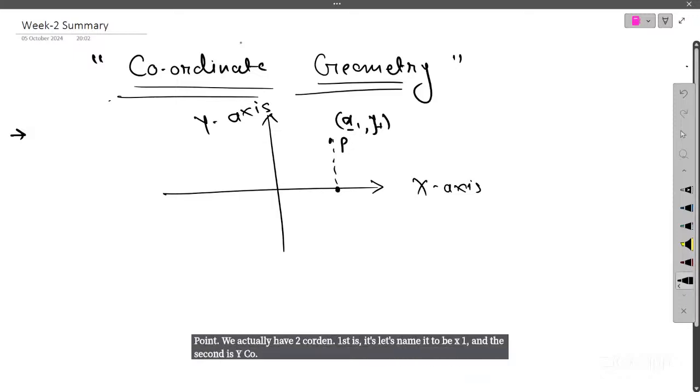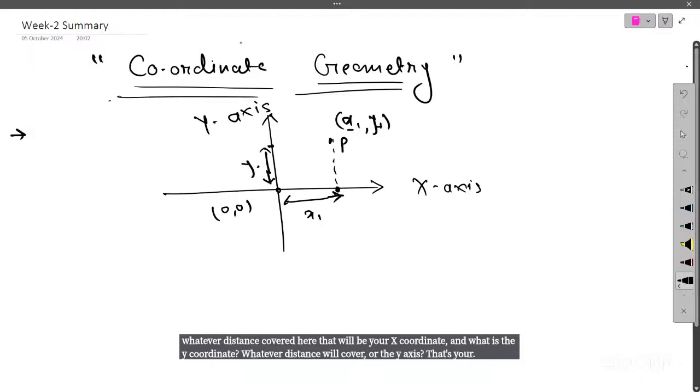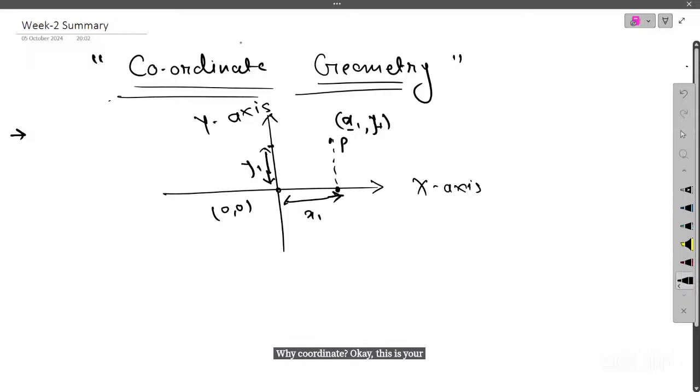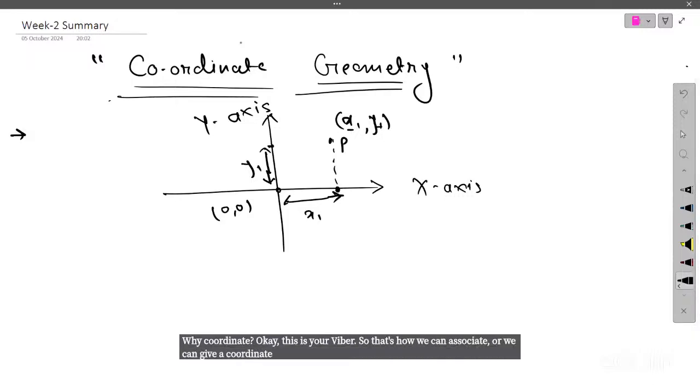So what is this x coordinate? The x coordinate is nothing but the distance from the origin in the x direction. Whatever distance is covered here will be your x coordinate. And what is the y coordinate? Whatever distance is covered along the y-axis, that's your y coordinate. This is your y1. That's how we can give a precise location to a point. This whole thing is known as your coordinate system, with the axes and the points.